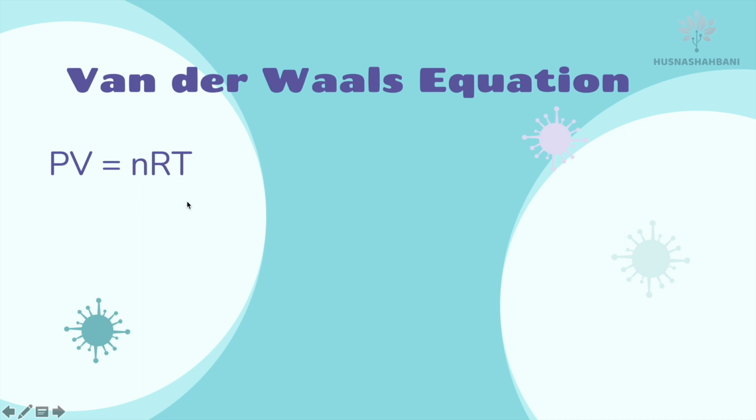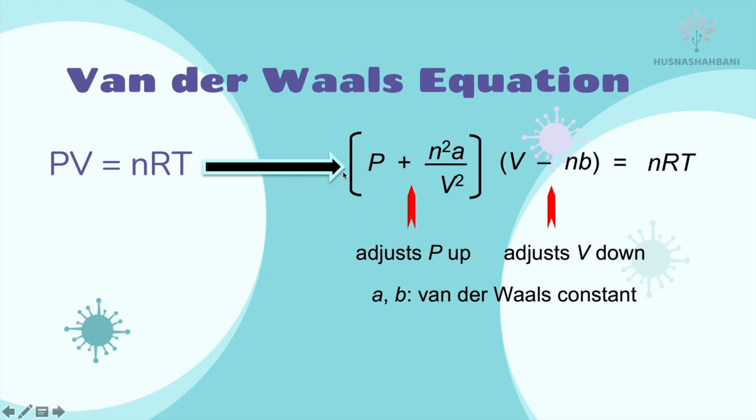For real gas, it becomes: (P plus n squared a over V squared) times (V minus nb) equals nRT. So for real gas, you have to adjust the pressure up and adjust the volume down. This is the van der Waals equation for real gas. This one is for ideal gas, this one is for real gas, where a and b are van der Waals constants. Different types of gas have different constants.